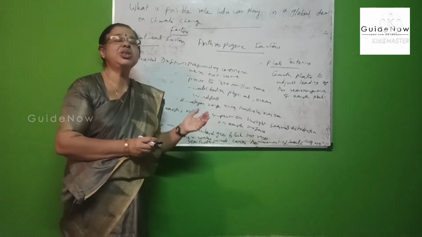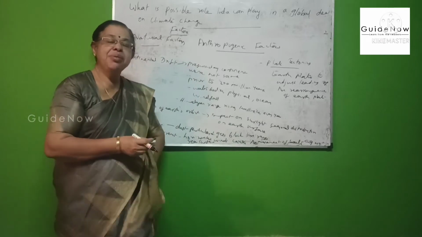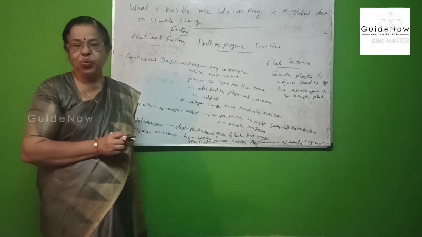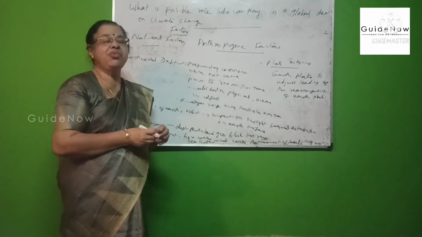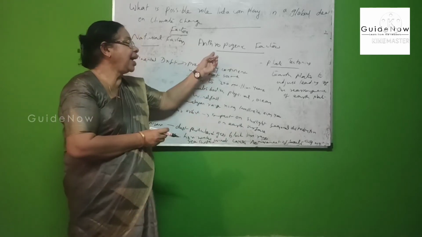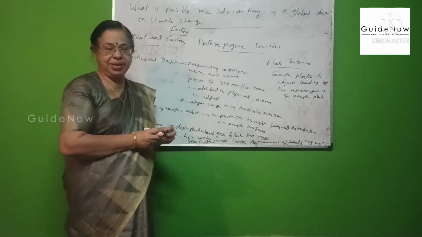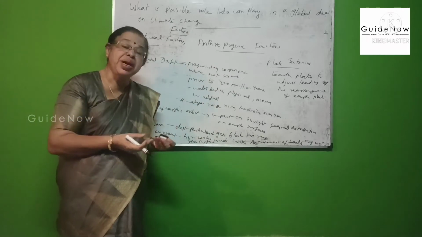The causes or factors of climate change are mainly classified into two: natural factors and anthropogenic factors. Anthropogenic means man-made factors.